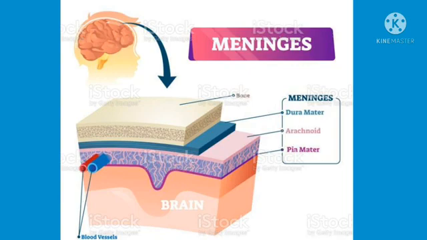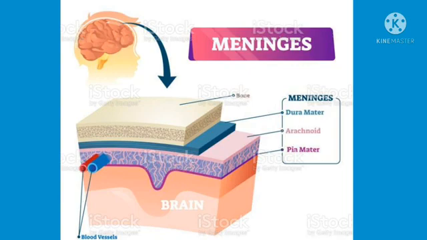So, they are outer dura mater, middle arachnoid membrane and inner pia mater. Outer dura mater means tough membrane. Okay. Membrane means layer. The middle arachnoid membrane, arachnoid means it looks like a spider. Okay. So, it is called arachnoid membrane. The third one is pia mater. Pia means soft. It is the innermost layer and a thin delicate membrane.